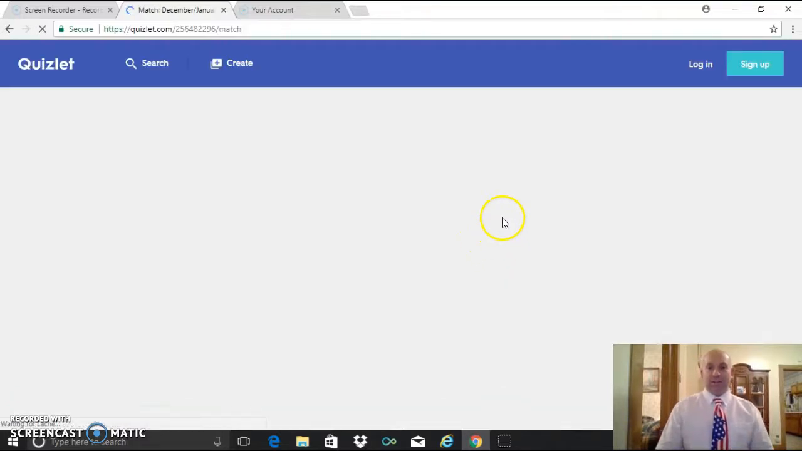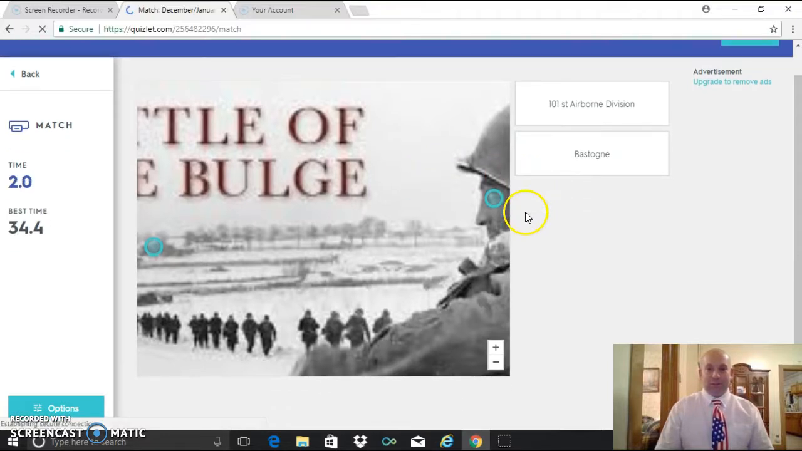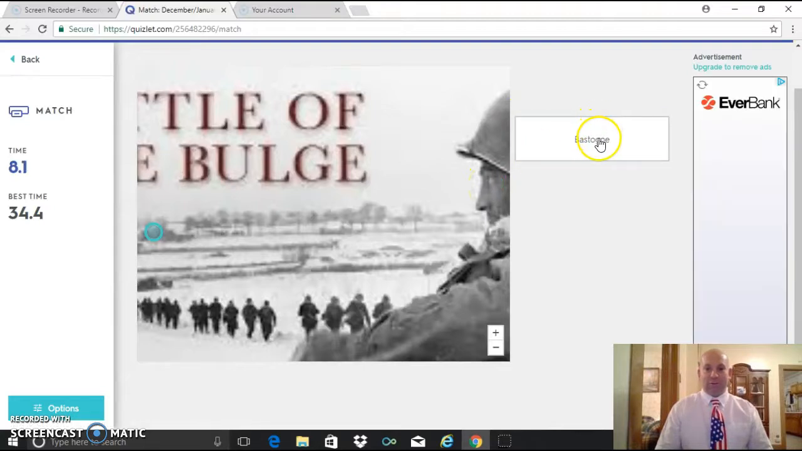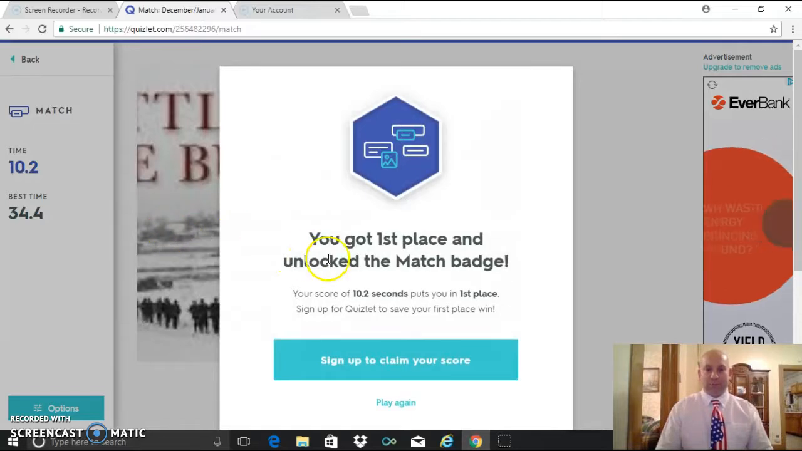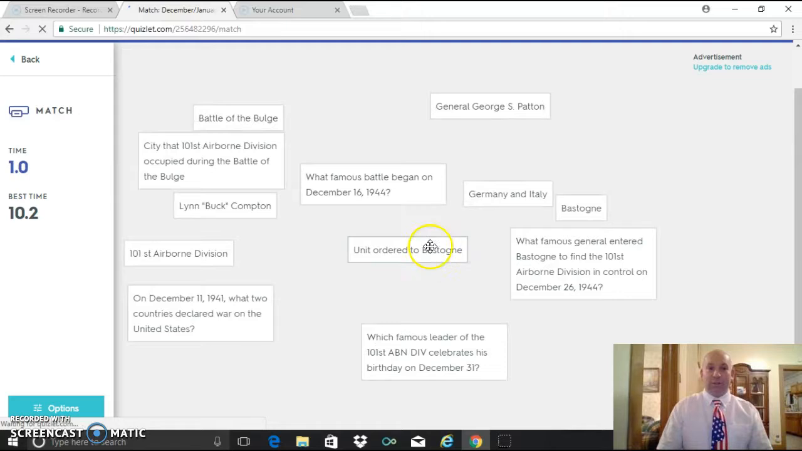Here's one called Match that I think is really fun. It'll give you terms, and you got to match where they go. See, this is the city of Bastogne in the background. Okay, let's play again, and it'll shuffle them up.